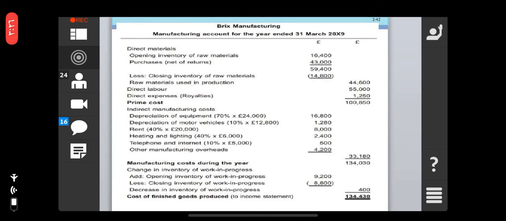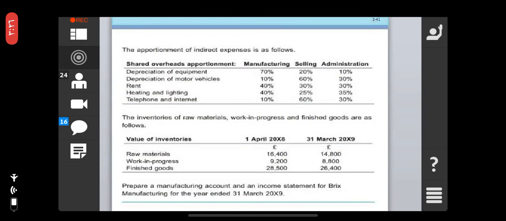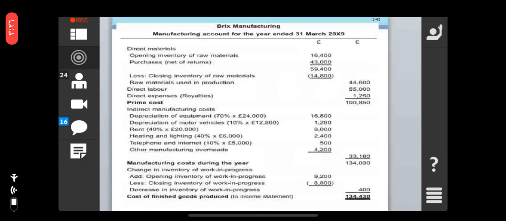Direct expenses, royalty, is 1,200. So the total prime cost is 100,850. Depreciation of the 24,000 as mentioned in the table. See here, the depreciation of equipment for manufacturing is 70%, so 70% of 24,000. 10% depreciation for the motor. 40% of the rent and heating and lighting 40%. 10% telephone.